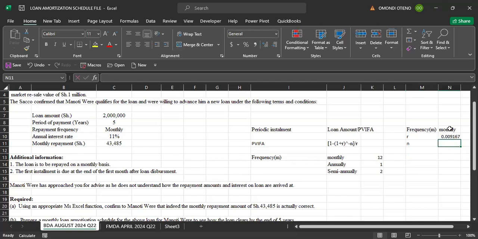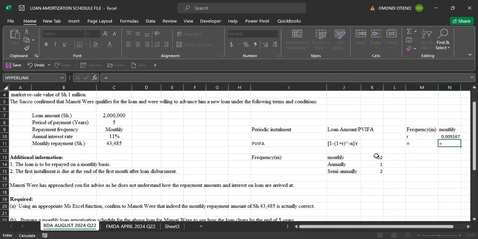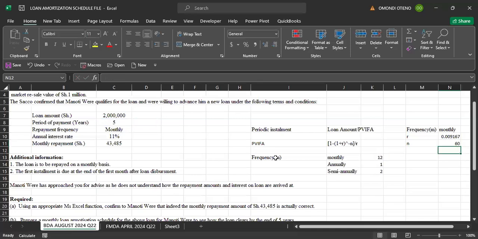When we are dealing with N, it will be the initial N multiplied by frequency. Our frequency is not changing. We are doing it on a monthly basis. We have 12 months in a year. So if you are told that this loan will be repaid in 5 years, then we take the initial years and multiply by the frequency, which is 12 months in a year. So this frequency is affecting rate by, you take initial rate or annual rate divided by M. Then we take initial N multiplied by M. So that's what we are having there.